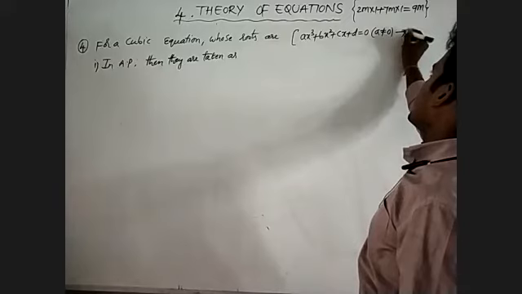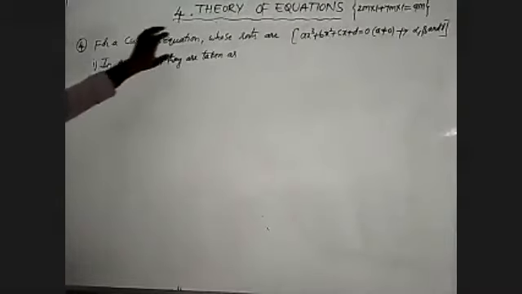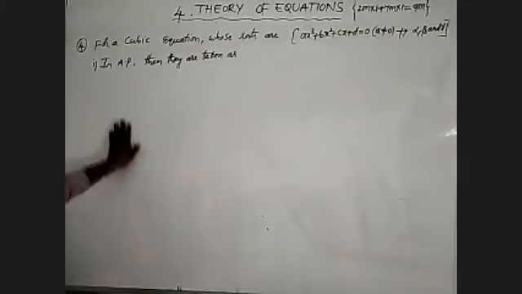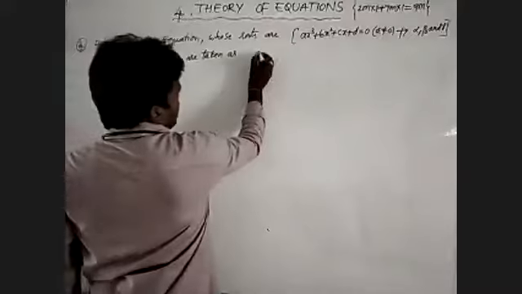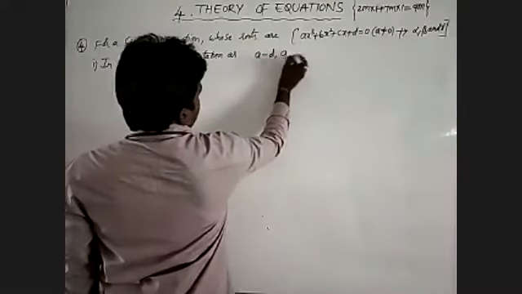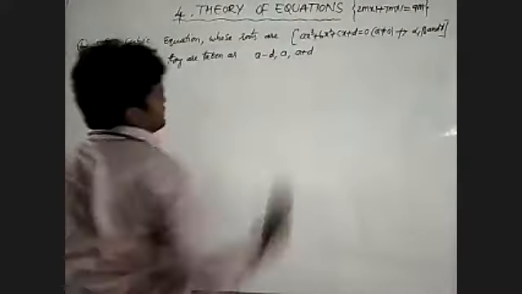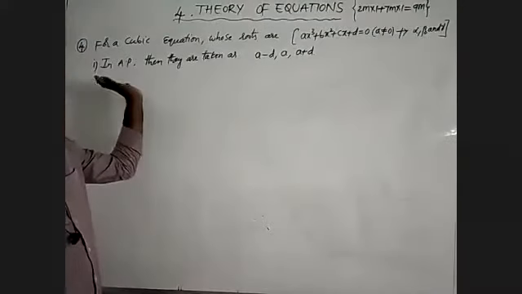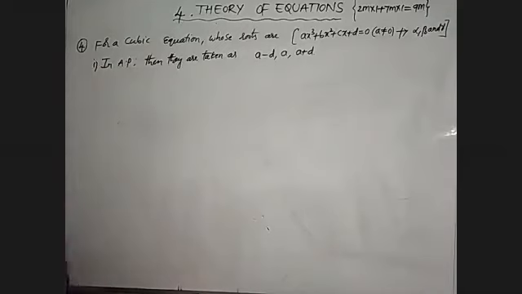Once again we will observe that the roots alpha, beta and gamma will appear. In this cubic equation, whose roots are in AP, I will take the three terms as a minus d, comma, a, comma, a plus d. These are the first three terms of an arithmetic progression in a cubic polynomial.